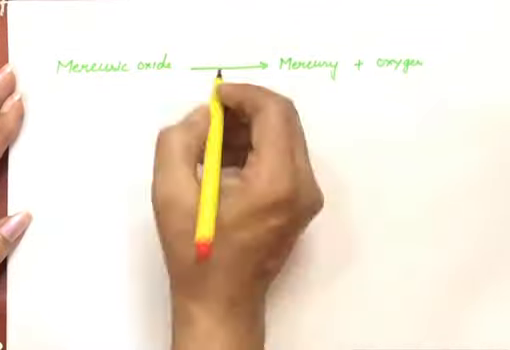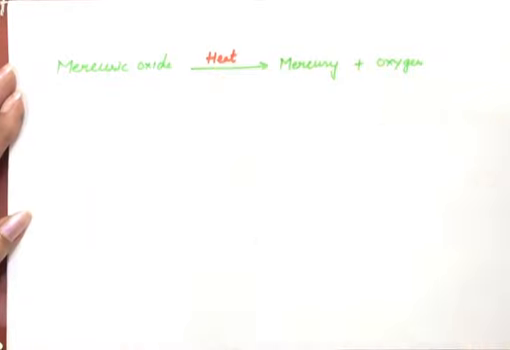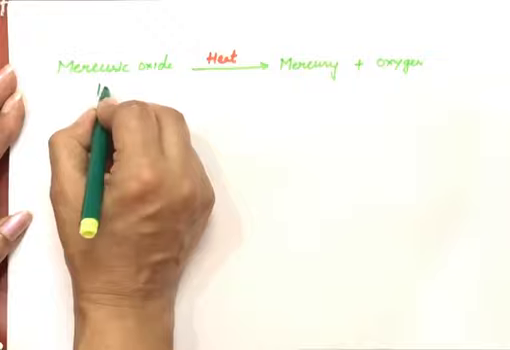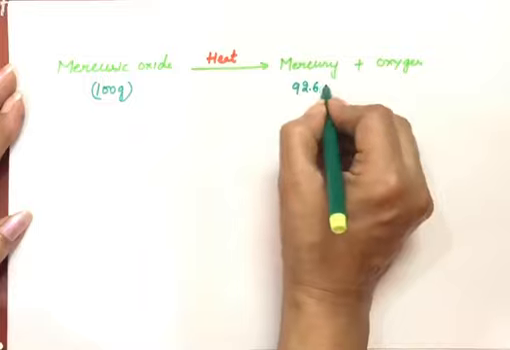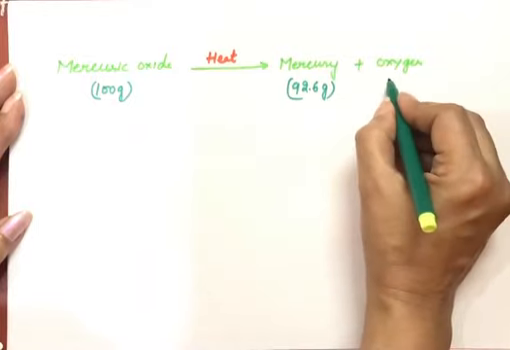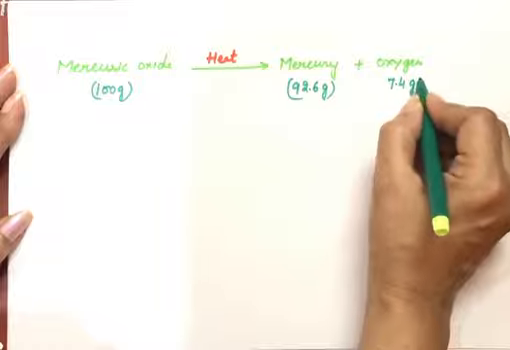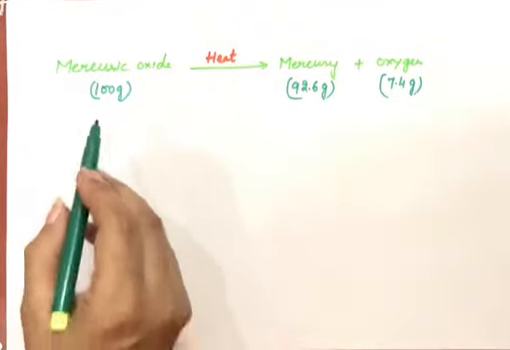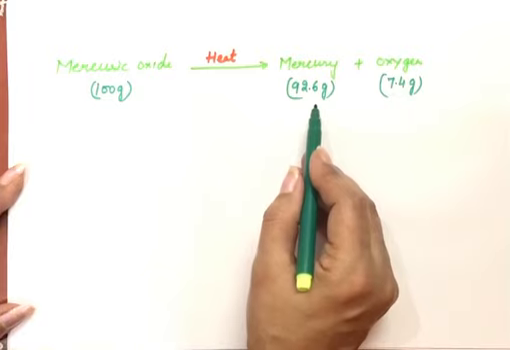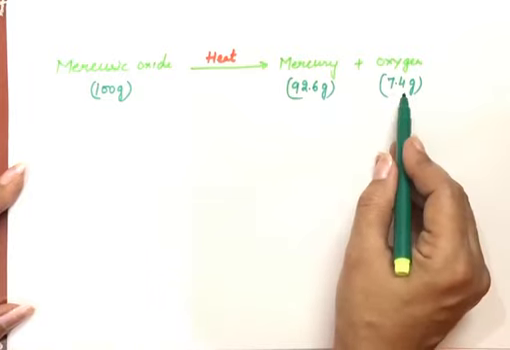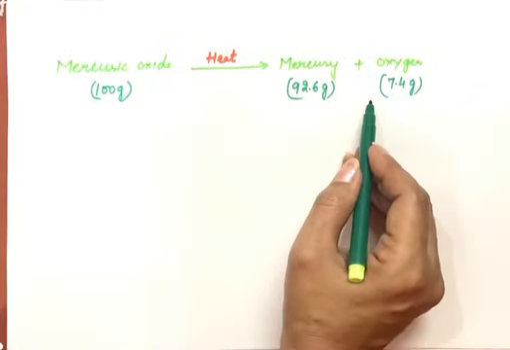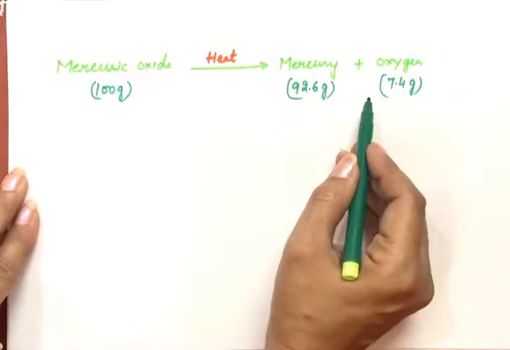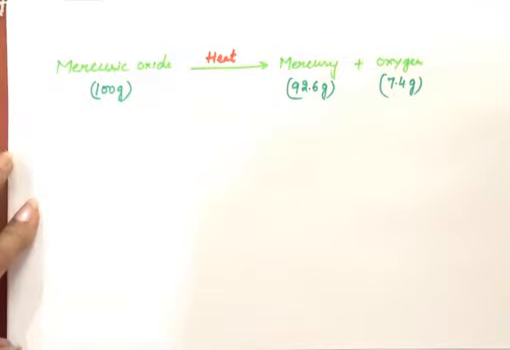So we have taken mercuric oxide, we will heat it, and let's say we have taken 100 gram of this. On heating, we collect the mercury formed after the reaction. This is 92.6 gram. And oxygen also we will collect. This is 7.4 gram. Now see, the mass of reactant is 100 and mass of product is 92.6 plus 7.4. This is also 100. So mass of reactant is equal to the mass of the product. There is no creation or destruction of mass here. Mass remains constant whenever a chemical reaction takes place.